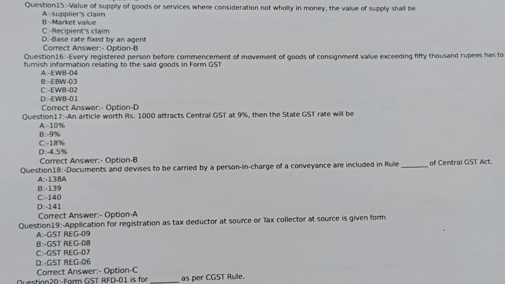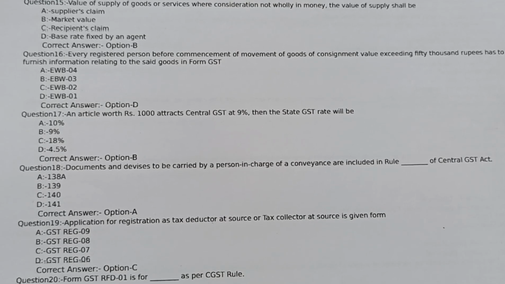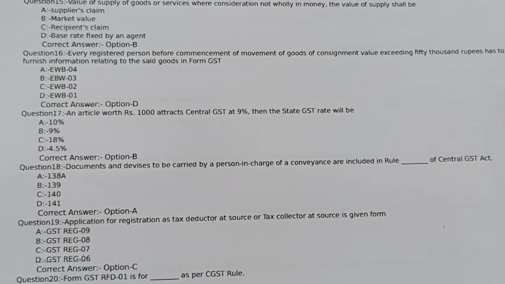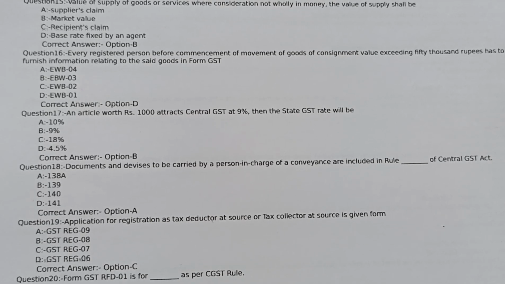Question number 19. Application for registration as tax deductor at source or tax collector at source is given in form. Option A GST REG 09, option B GST REG 08, option C GST REG 07, option D GST REG 06.